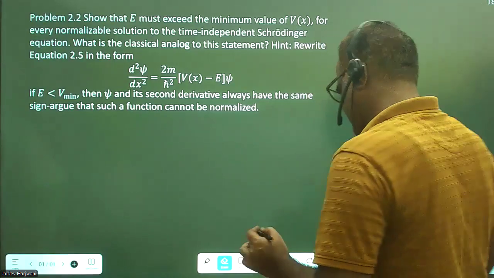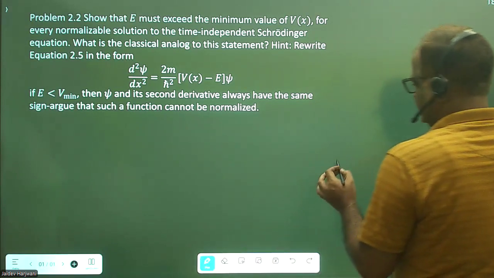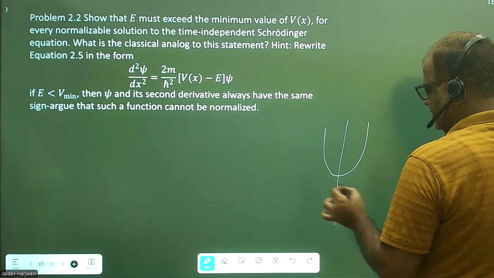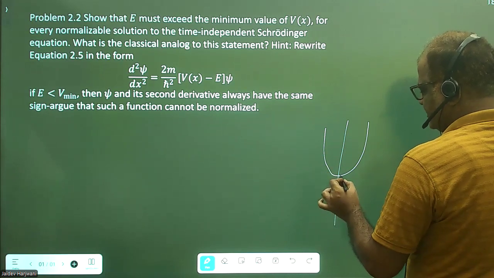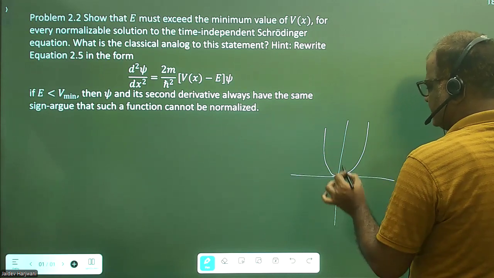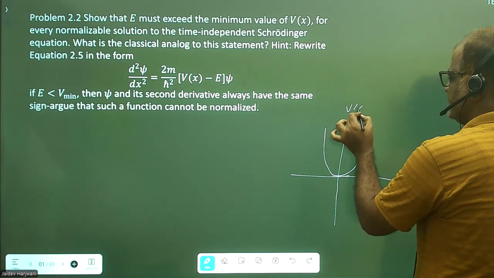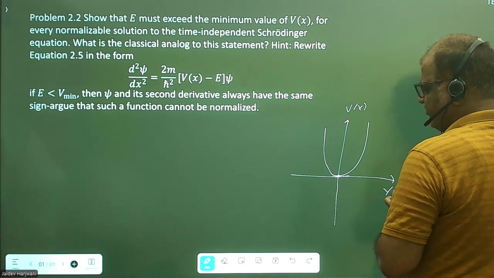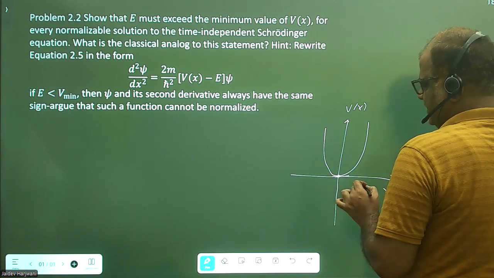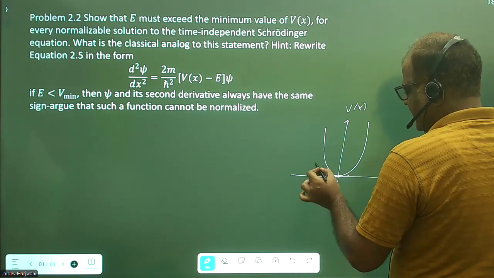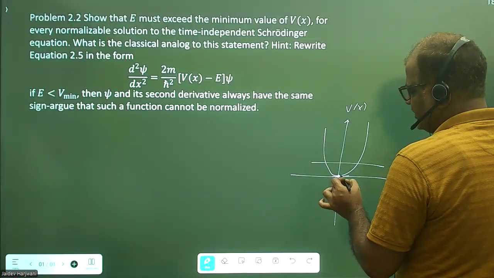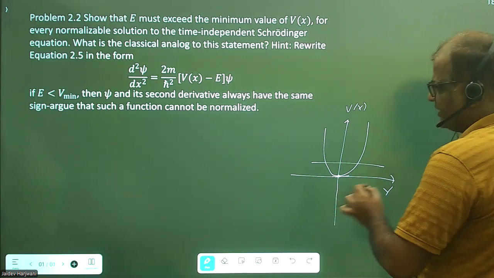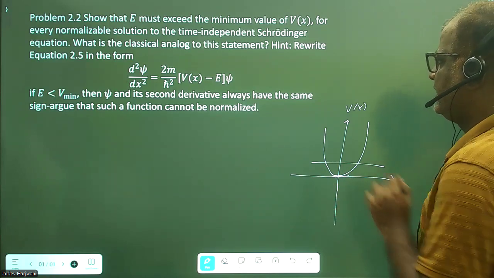Suppose I'm drawing a potential, say this is the potential, and this is the minimum of this potential. So this is the minimum, this is my V(x), and this is the x axis, and this is the minimum of V(x). If you want a normalizable solution, my E should be somewhere here. It cannot be less than V(x). That is the meaning of this statement.